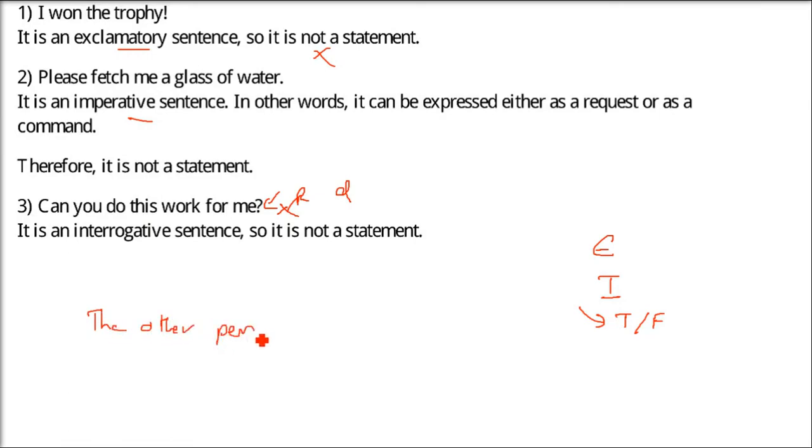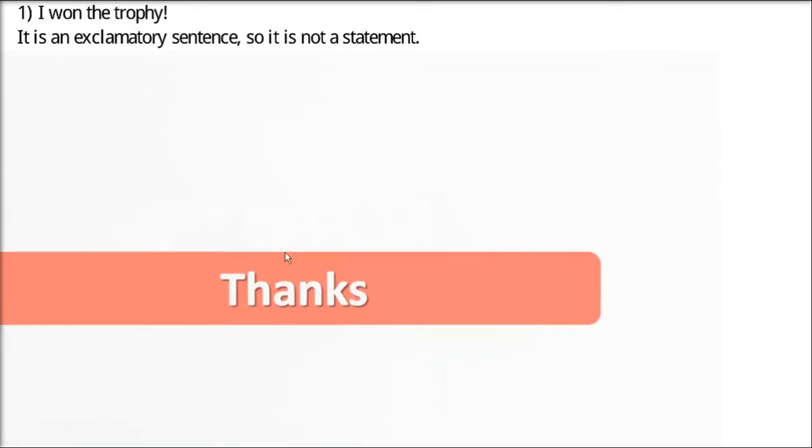You can add one more. The other person is always lesser in height. So this is a vague statement. What is the other person? Who is the other person? And all other persons, every other person. So this is a vague statement. So this is not a statement. This seems to be a statement, but this is not a statement.